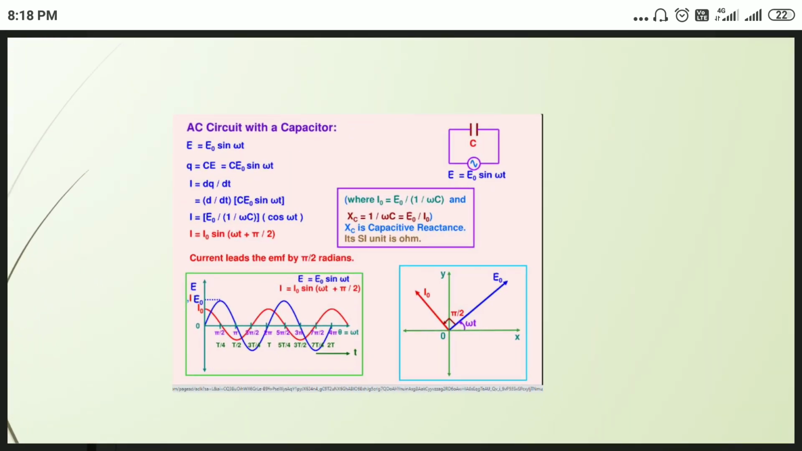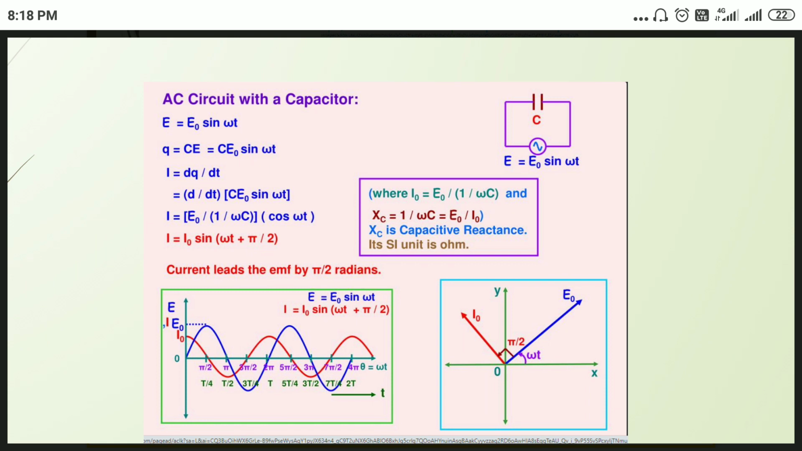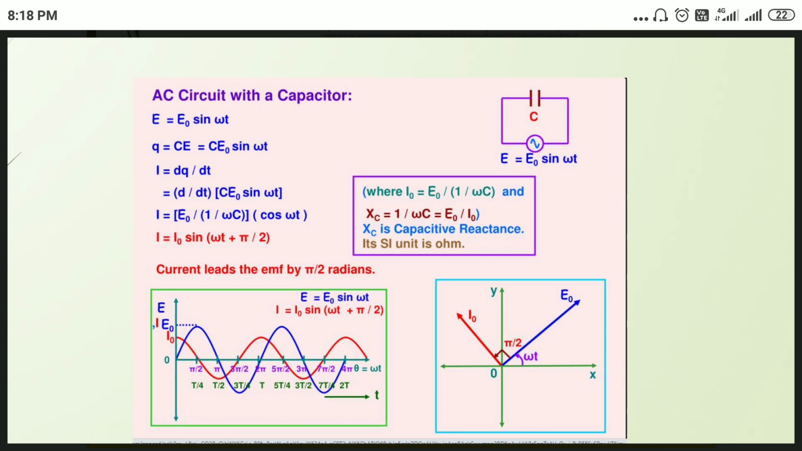So what happened? A capacitor is connected to an AC generator of EMF equal to E naught sin omega t. What is a capacitor? You should have an idea. A capacitor is nothing but a device to store charges. So when the EMF is applied to the capacitor, charges are stored. How much charge is stored?